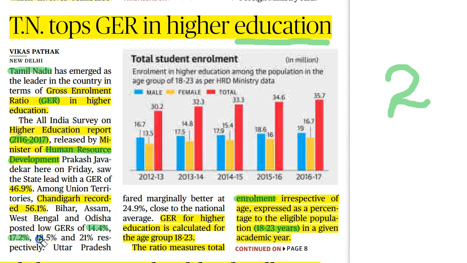In West Bengal, it is 18.5% and Odisha, it is only 21%. And the national average of the gross enrollment ratio is 35.7%. And that is all that is provided in this article. And now let us move on to the next important article.